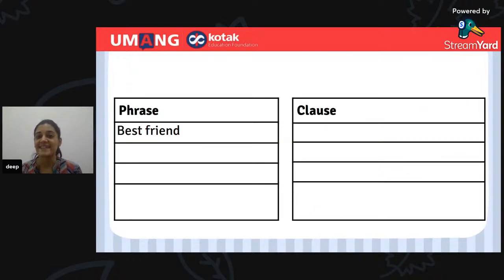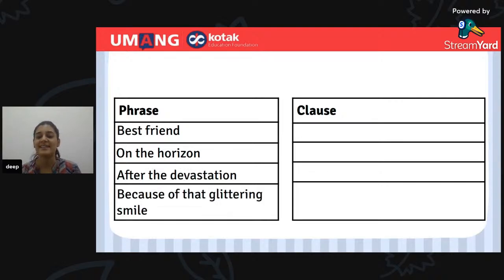The first example of a phrase is best friend. You can type it down in the chat box as I'm saying the phrase examples. The second one is on the horizon. The third one is after the devastation. The next one is because of that glittering smile. So in the phrase examples, you can see there is no subject, there is no verb.